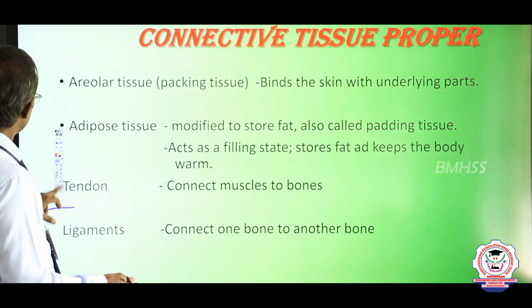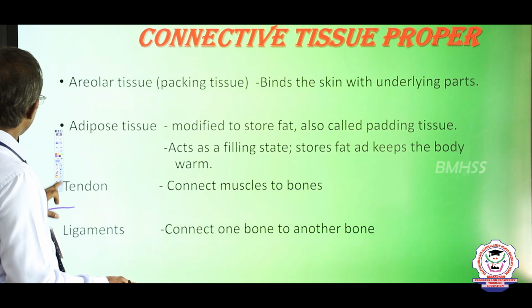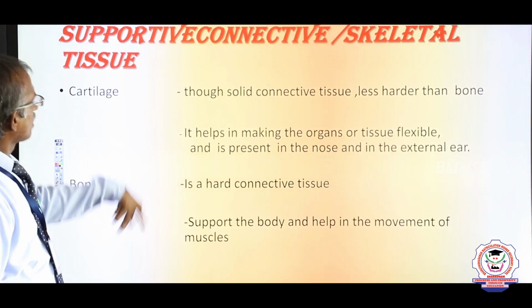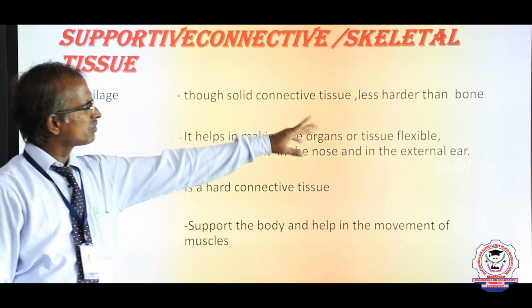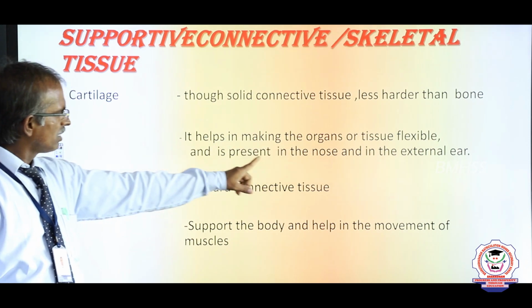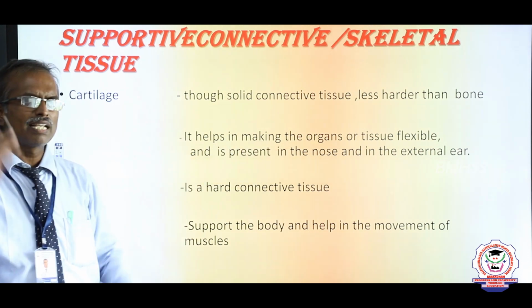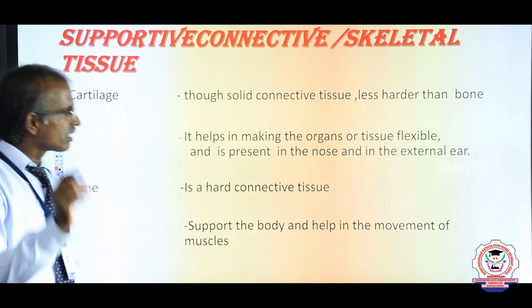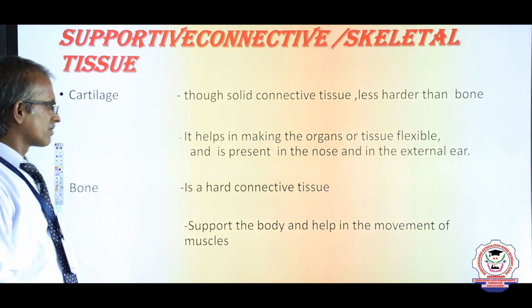The next is cartilage, a tough connective tissue, less hard than bone. It is mainly for flexibility and is present in the tip of the nose and the external ear. The external ear is also called what? Very good, pinna. A characteristic feature of mammals, well done.